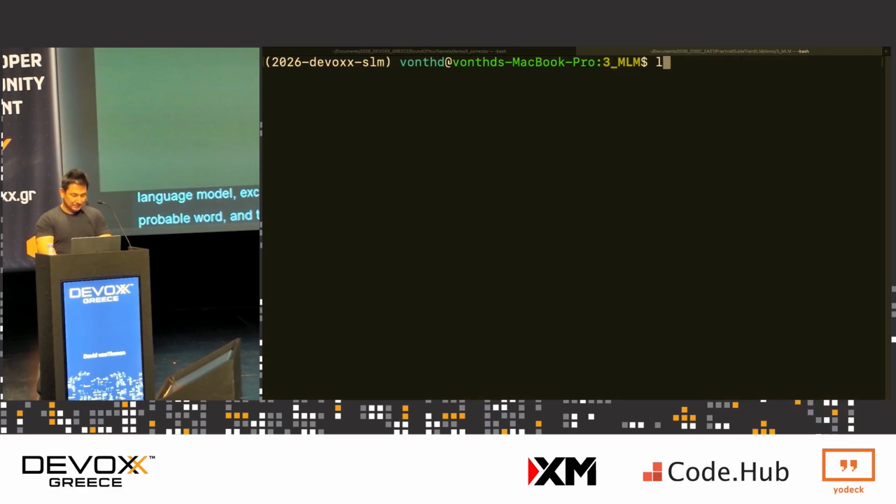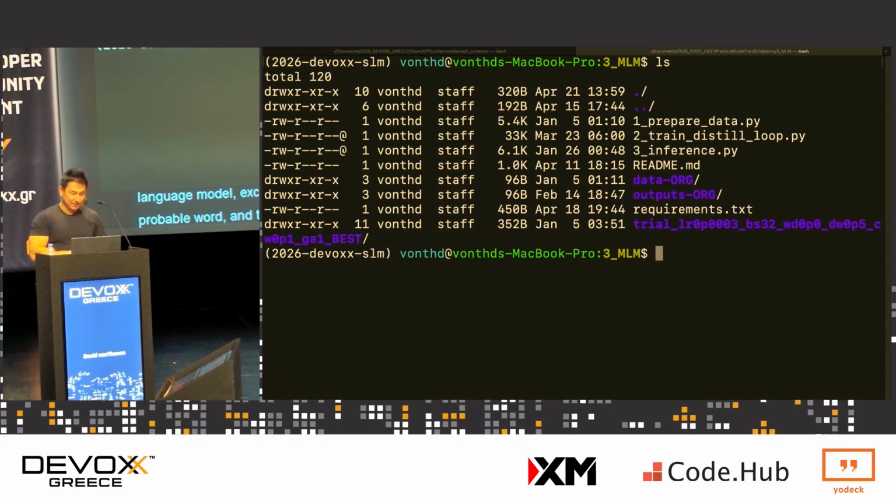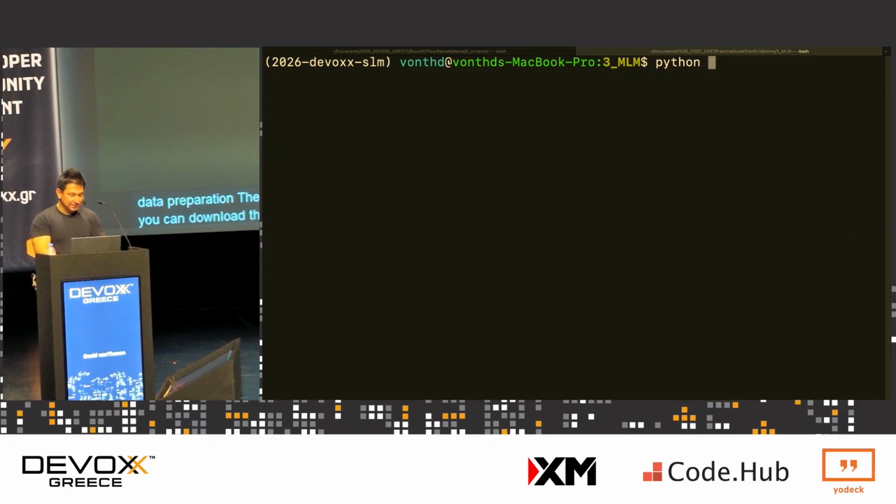To build this one actually takes much longer. I think it took a full day. But if you wanted to, you can run the data preparation and the distillation training loop and build this model, or you can download the one that I've already provided. We're just going to run inference on it to show you a couple of examples of what this actually does.